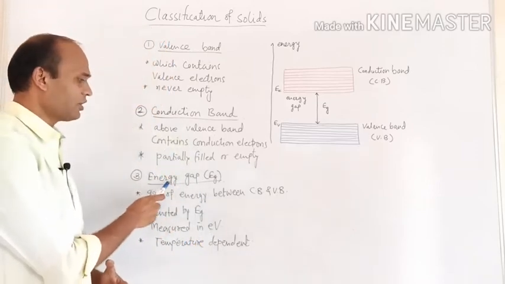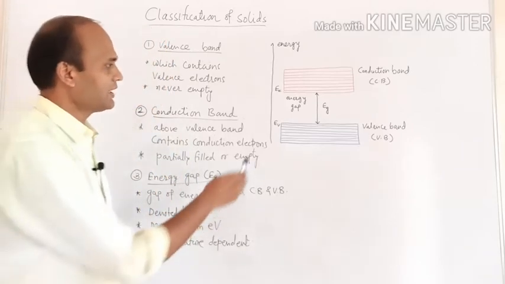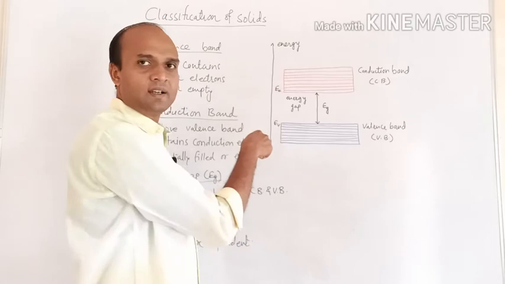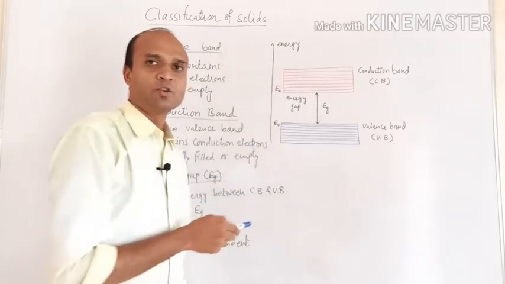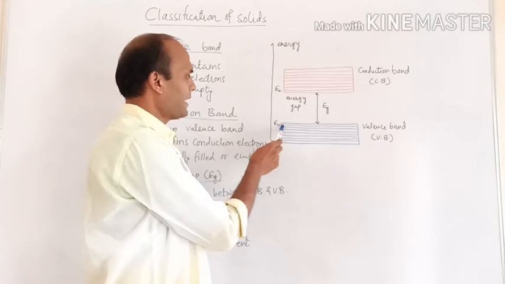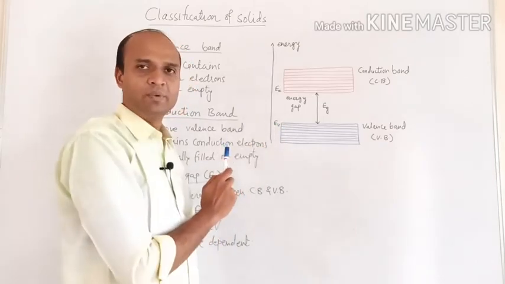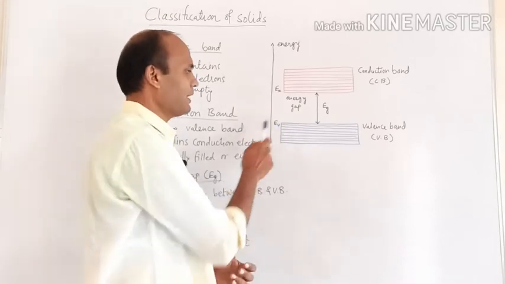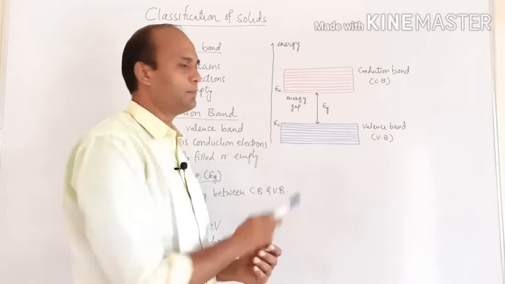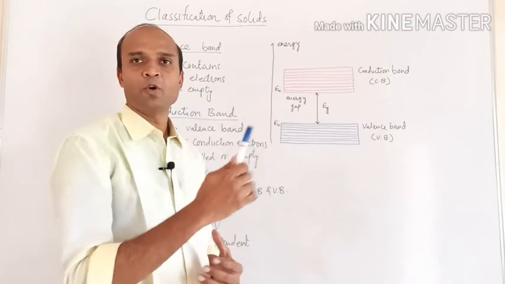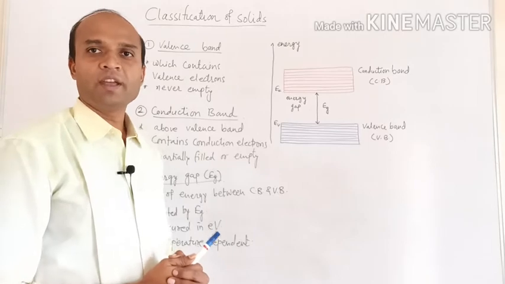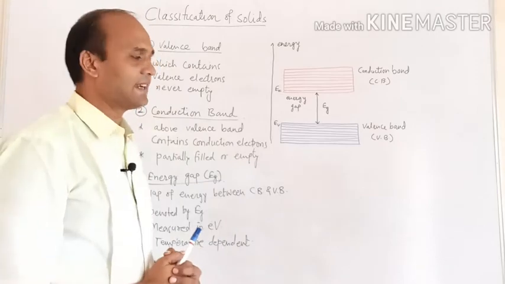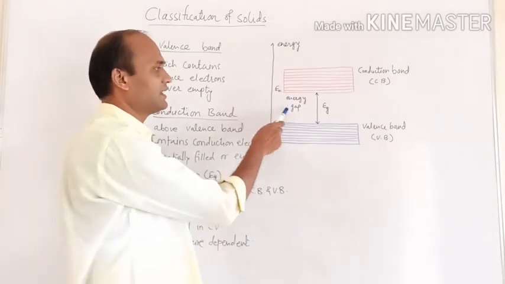Then the next concept is the energy gap. Here you can see this is the energy axis. Along this axis, energy goes on increasing. For the valence band we have considered the energy to be EV, and for the conduction band the energy is considered to be EC. EV, the energy of the valence band, is less compared to EC. EC is more. So there is a gap of energy between the valence band and the conduction band. That gap of energy is called the energy gap.